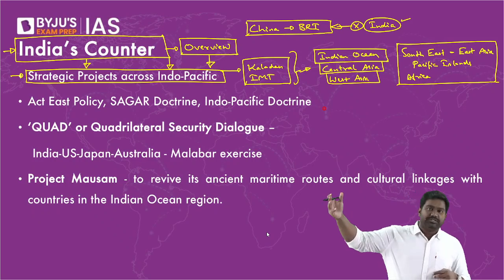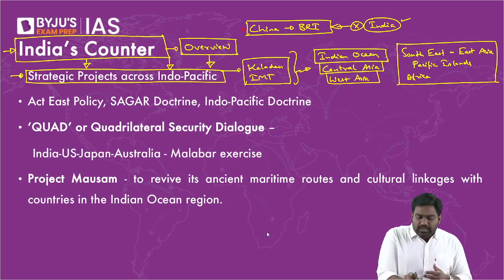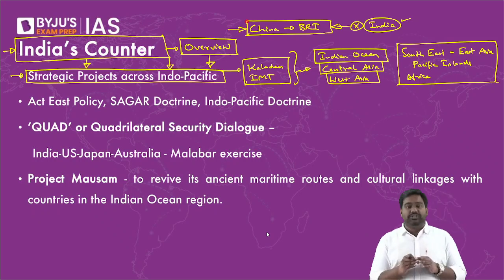China is in competition with the US. It's already a global power. So we are many miles behind China in terms of its economic strength and military strength. So if you try to go into a direct head-on competition with such a powerful country, we will lose. We are the weaker power. This is where we have to be strategic, and that's exactly what India is doing.